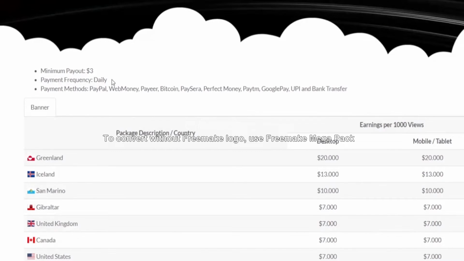the table. And if you pay close attention, you should be able to notice that the payment methods include PayPal, WebMoney, Payeer. So that means that you don't necessarily have to stick to Bitcoin. If you prefer PayPal, you can get your earnings sent straight into your PayPal balance. But if you do like Bitcoin and you like to earn cryptocurrency, well, in that case, we can focus on Bitcoin. But that will come in handy a little bit later on.